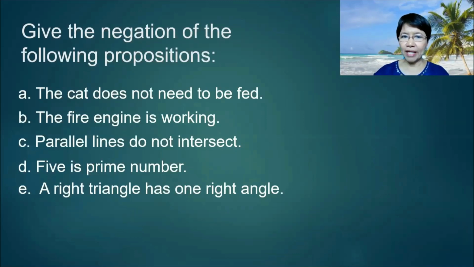Negation, parallel lines intersect. D, 5 is a prime number. Negation, 5 is not a prime number. E, a right triangle has one right angle. And the negation is a right triangle does not have one right angle.